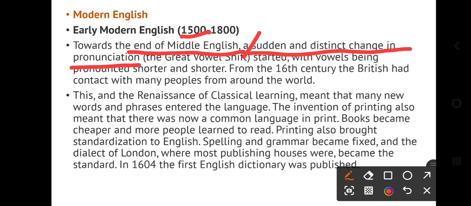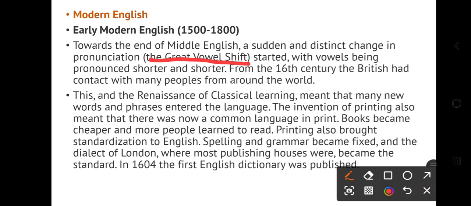And what is the major change? Very important, great vowel shift. It started with vowels being pronounced shorter and shorter. So all of a sudden this change took place, and they started speaking in a new way, that they use vowels, very short vowels actually.